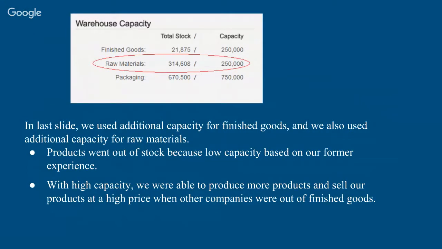We do this for some reasons. First, based on our former experience, if we do not use additional capacity, we will not be able to produce enough products. So some products went out of stock during the simulations, and we lost some money because of this. And with a higher capacity, we were able to produce more products, and we can sell our products at a high price when other companies were out of finished goods. This will help us to increase our profit.